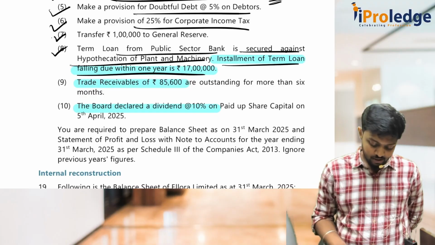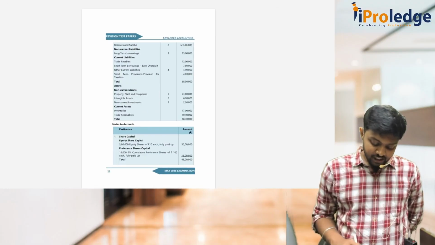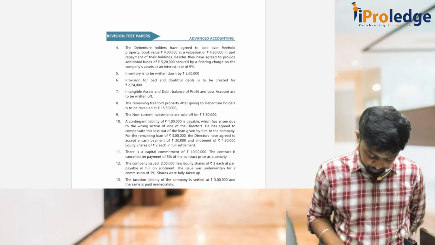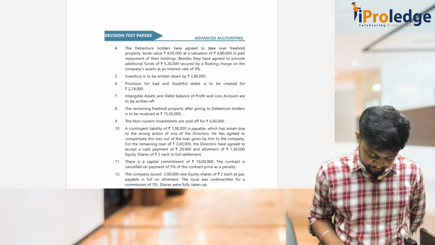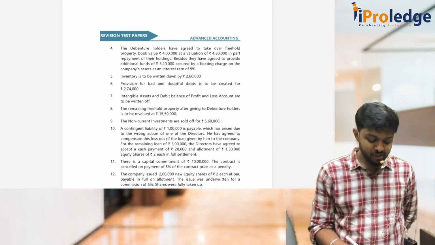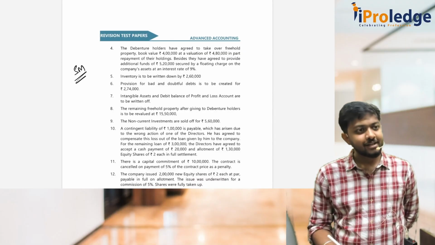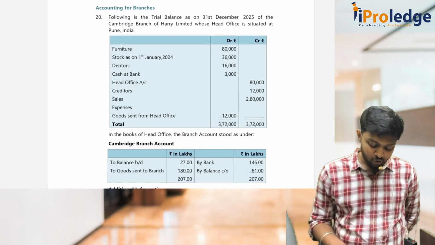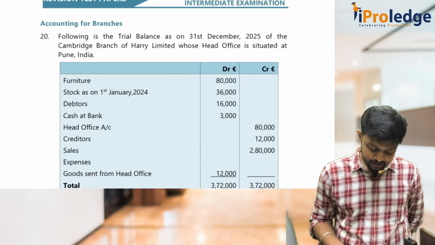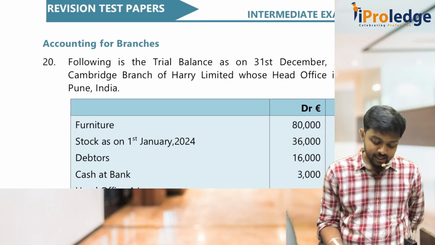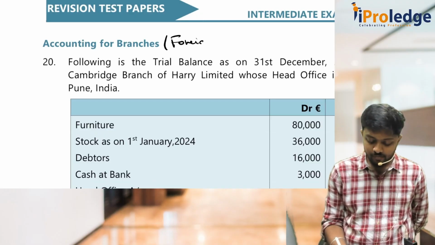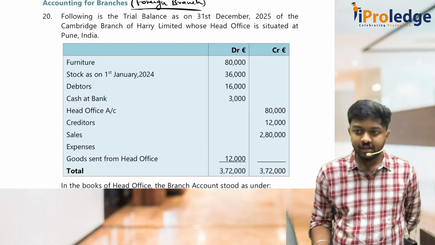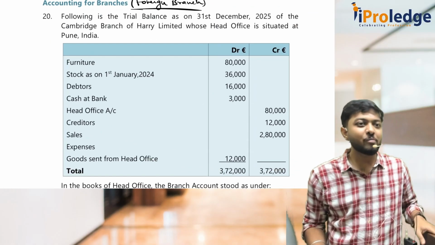Okay. Coming to internal reconstruction. So again, this is a ditto same question from study material which we have discussed in our classes. Internal reconstruction also, and this branch account also. So you remember this branch, what they have asked? It's foreign branches. Correct? Remember how we do foreign branch? Integral foreign operations, non-integral foreign operations.